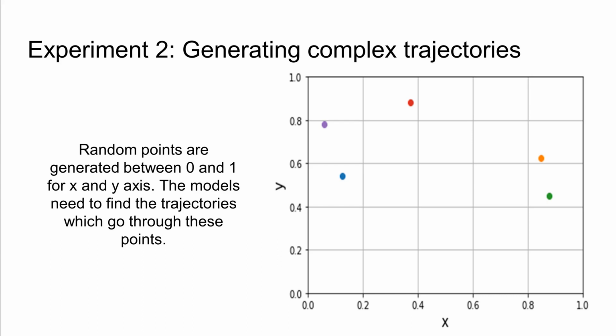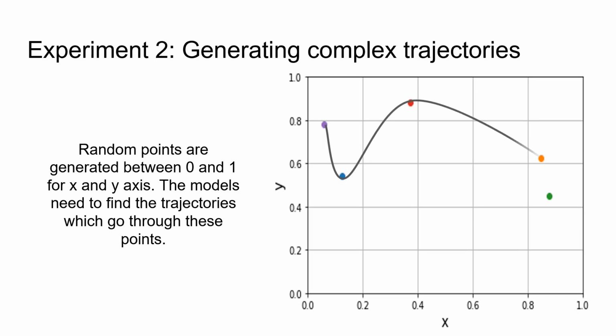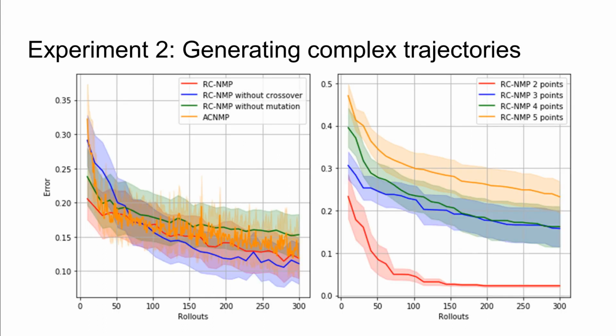In our second experiment, we show the stability of our approach over a policy gradient reinforcement learning algorithm on top of a CNMP architecture, ACNMP, and the importance of our crossover and mutation operations. Our algorithm offers more stable learning in comparison with ACNMP. Crossover accelerates the learning at early steps, and the mutation operation is needed for small adjustments. Adding more random points to the environment increases complexity and affects the performance.